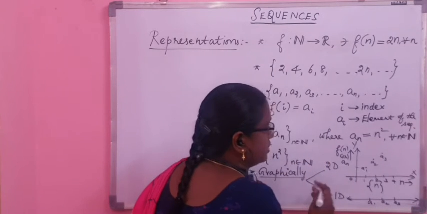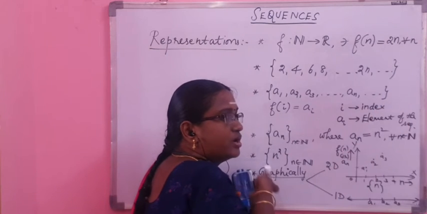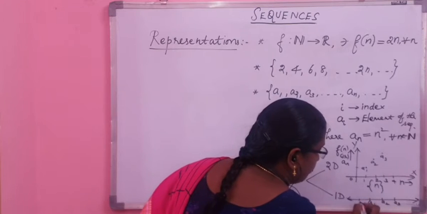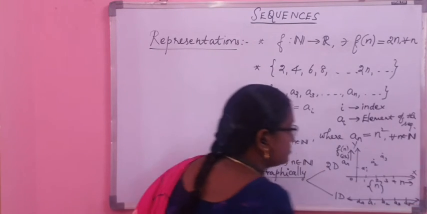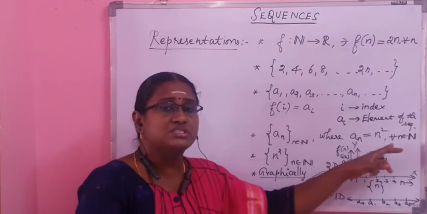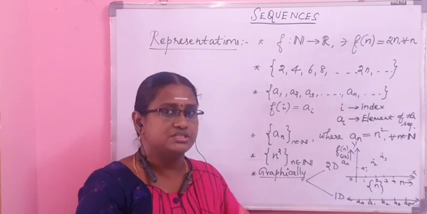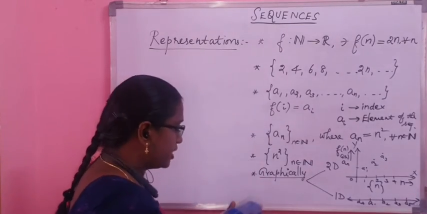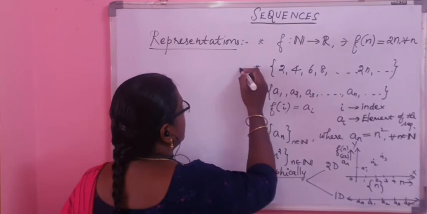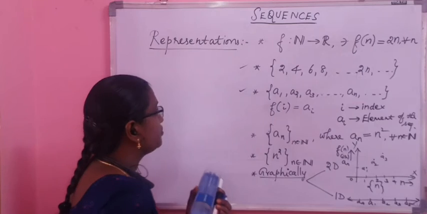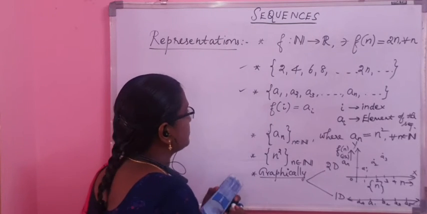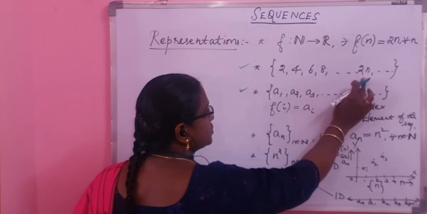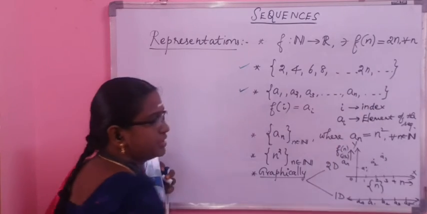The elements need not go in increasing order, nor in decreasing order. They can be randomly placed: a1, a2, a3, a4 can be here, a5 can lie here. It depends on how the sequence a_n is defined, on the rule which defines the sequence. So these are the ways to represent a sequence. Generally we use either of two representations: we list out the elements of the sequence, and when you specify the elements, it is always necessary to specify the general term also, to identify the pattern.